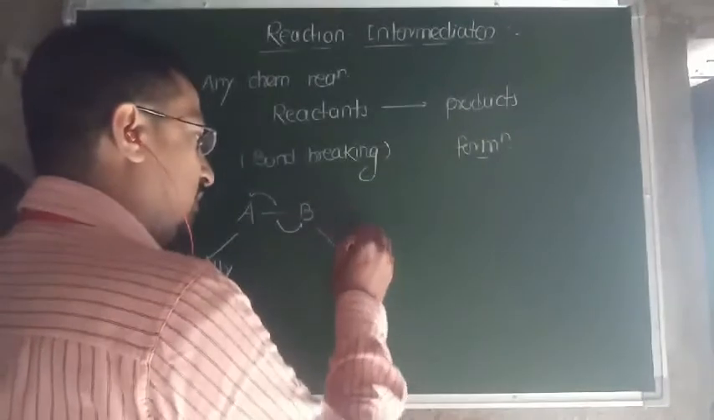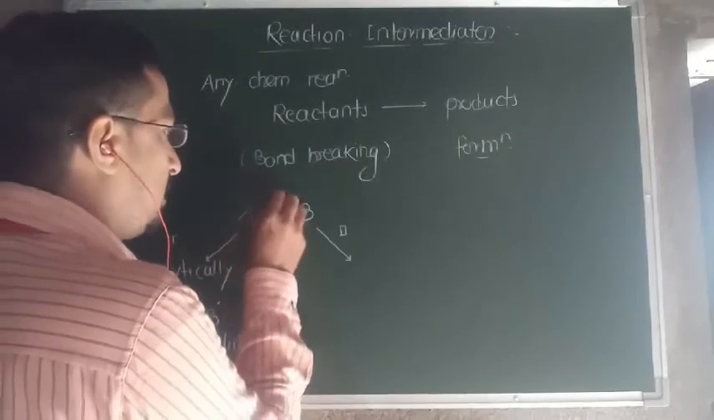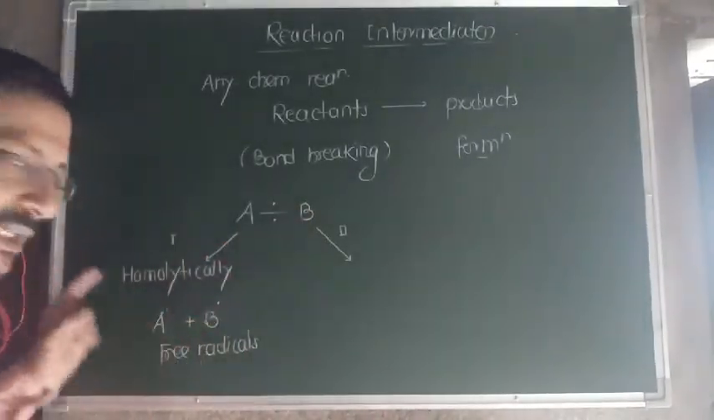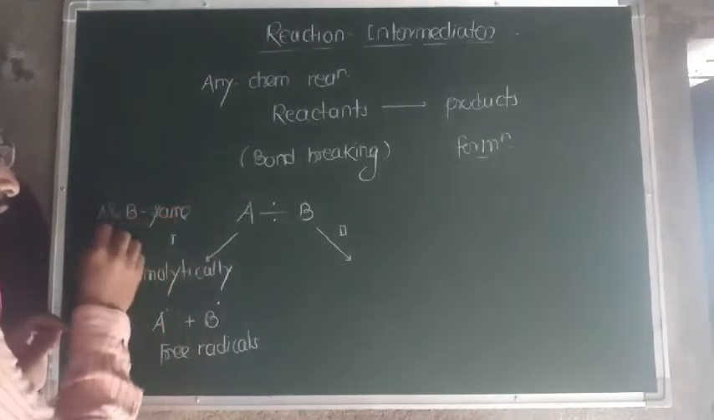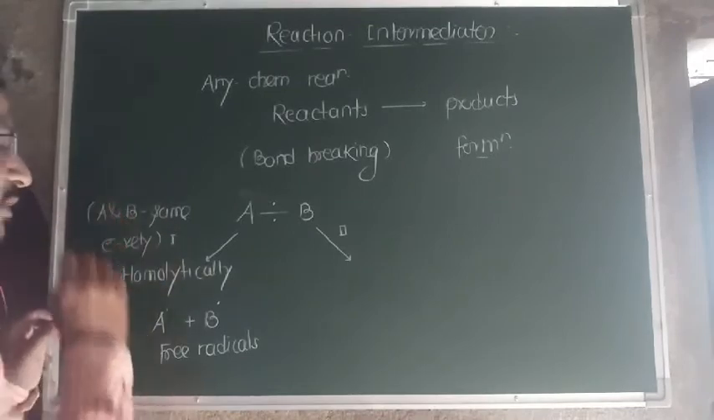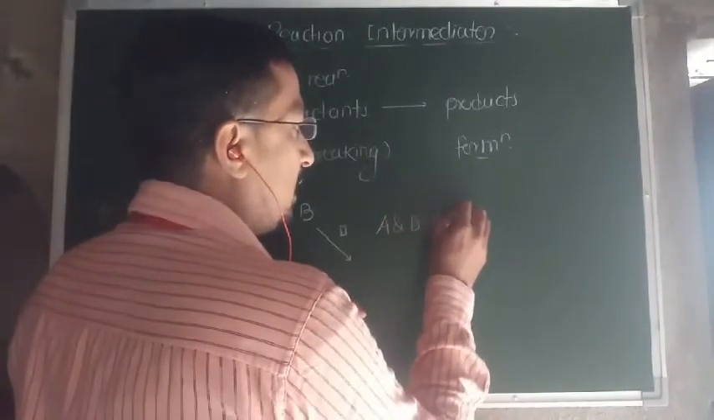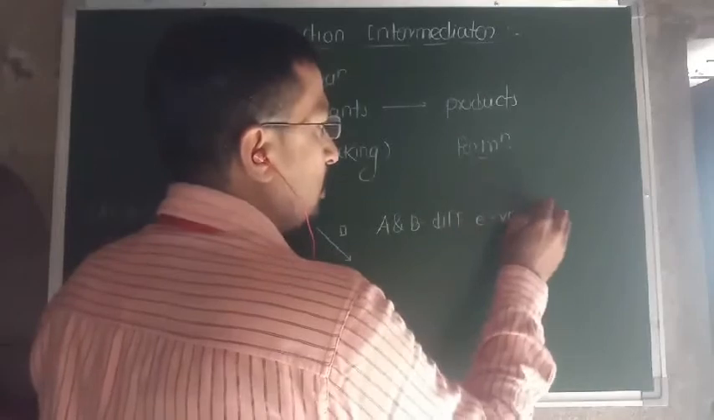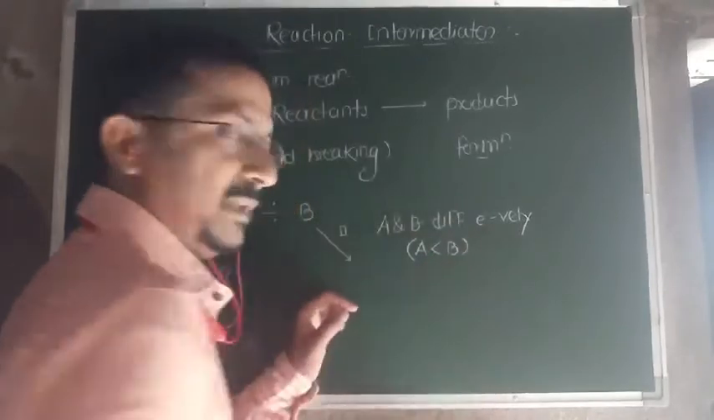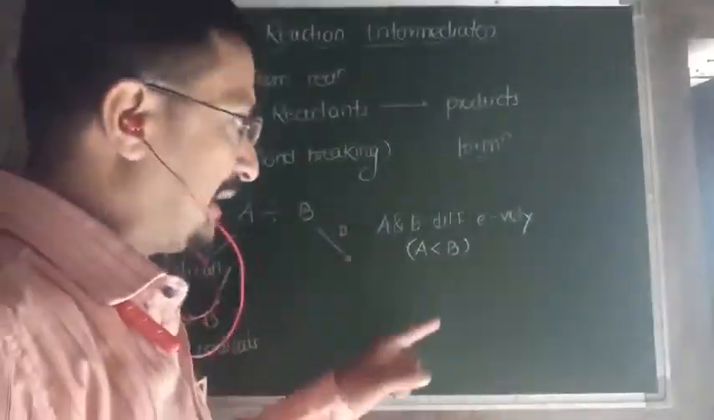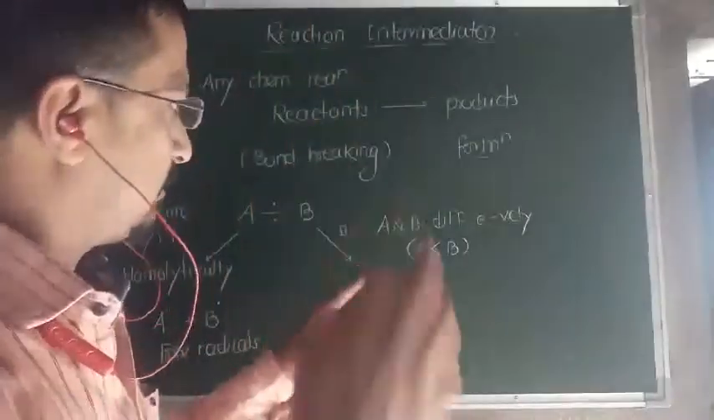Another type of bond breaking process is the second one. Homolytic breaking occurs mostly when A and B both have nearly the same electronegativity. But when A and B have different electronegativity, and if you assume that B is more electronegative than A, then in that case,